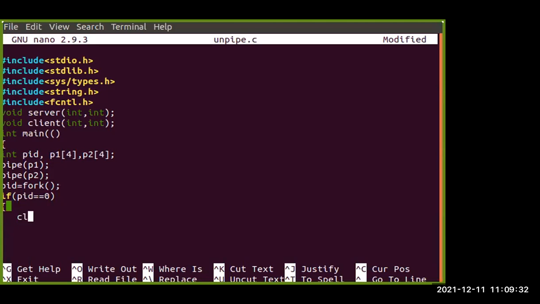First we need to close the particular piping section, the part where we are going to execute. So close the descriptor, the closing of the writing option so that no one can write. Close the first part, the P1 option.